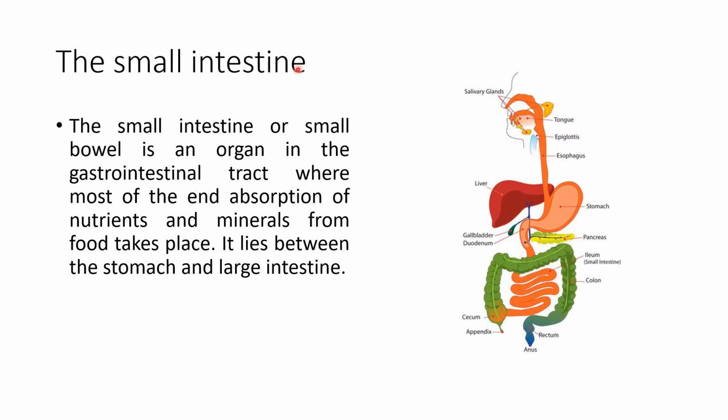About the small intestine. The small intestine, otherwise called the small bowel, is an organ in the gastrointestinal tract where most of the absorption of nutrients and minerals takes place. It lies between the stomach and the large intestine. Here is the stomach. This is the beginning of the large intestine and this is the small intestine.